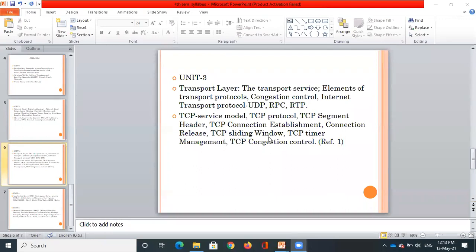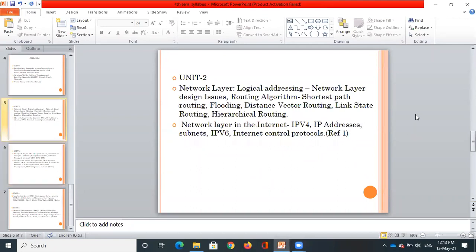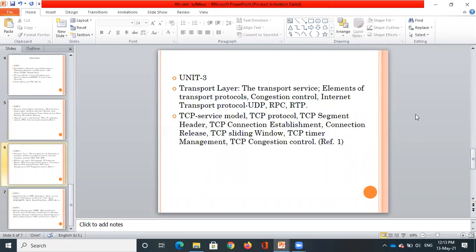We're going to study some other algorithms like the TCP sliding window protocol, TCP timer management, and congestion control. All those things related to the third unit will be discussed. The second unit and third unit are very much important, because they are structured in such a way that both of these are for 12 hours.